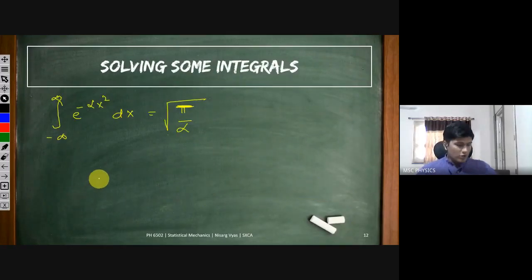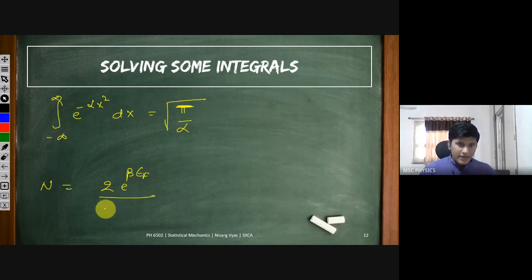And after solving those equations, I leave it to you guys. After solving those equations, what you will get is n as 2 e raised to beta ef divided by m h cube. This first integral is pi by alpha, alpha is beta by 2m.